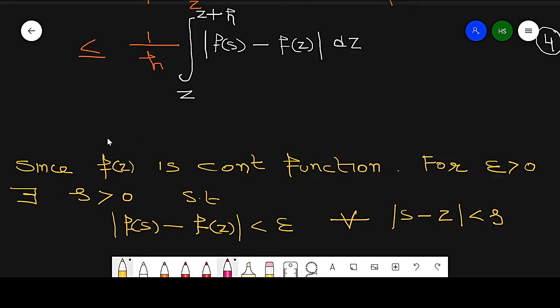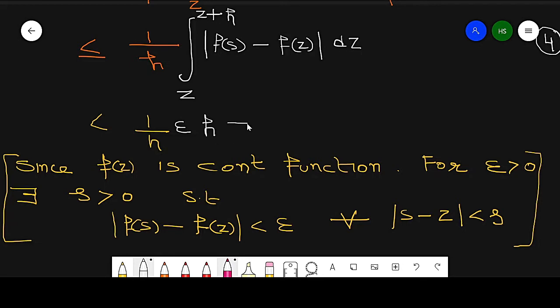So this can be written by using this concept of continuity. By using this concept, this value is less than 1 by h times this value, and this is less than epsilon. Then taking the integration, we again get h, so this will become epsilon.